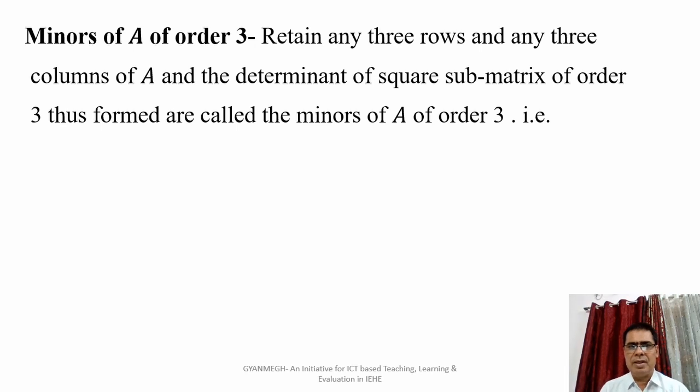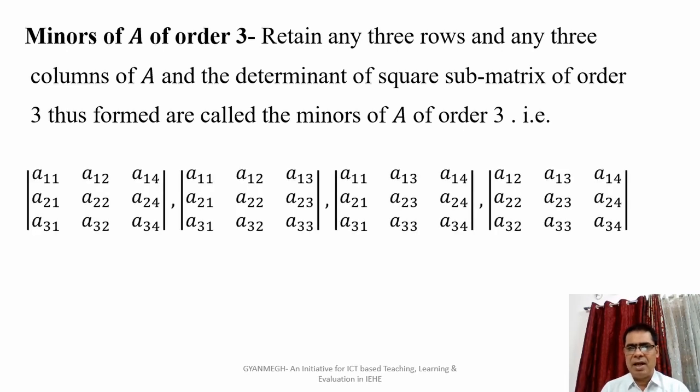Since A is a matrix of order 3 cross 4, therefore, if we retain any 3 rows and any 3 columns of A, that is, leave any one column of the matrix A, then we get a square submatrix of order 3. The determinants of all such square submatrices of A of order 3 are called the minors of A of order 3. For example, these are the minors of this matrix A of order 3.